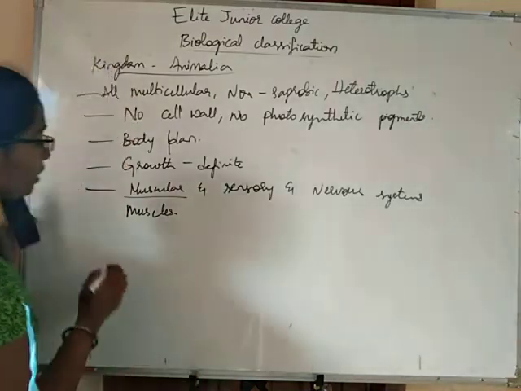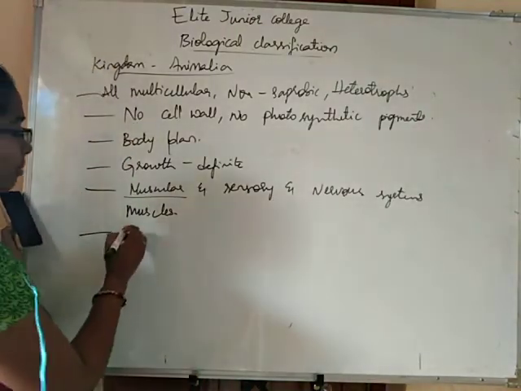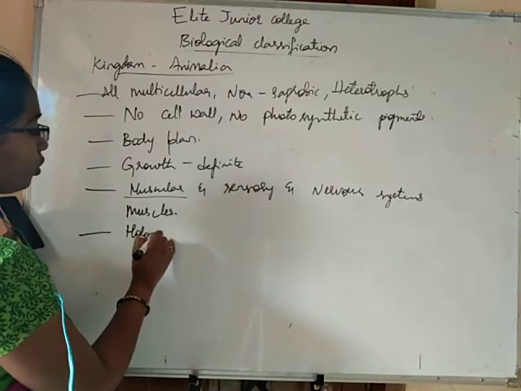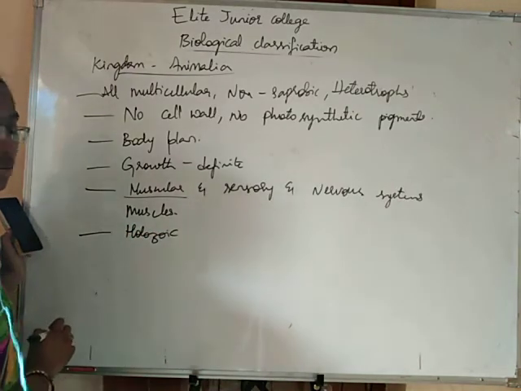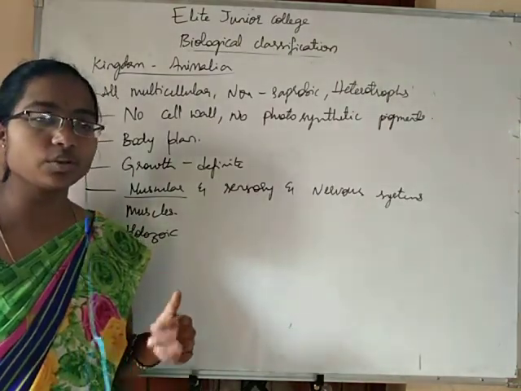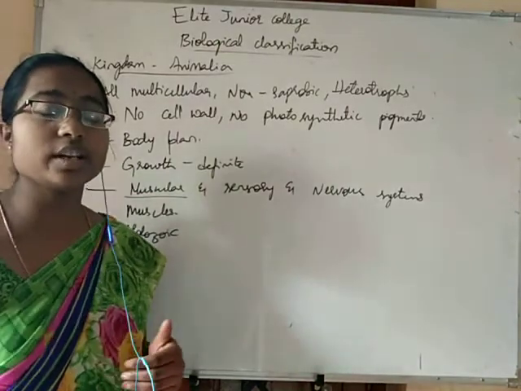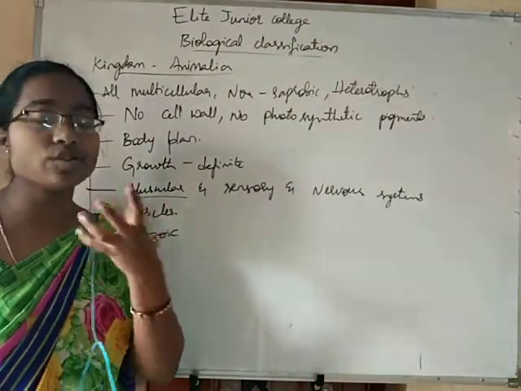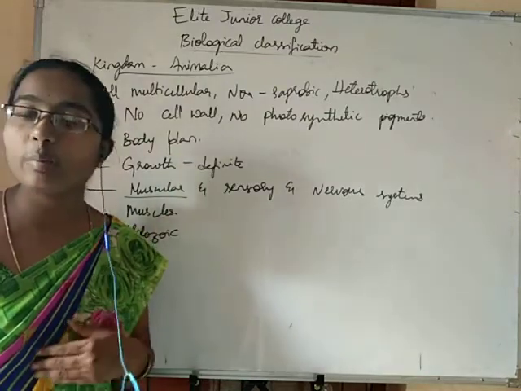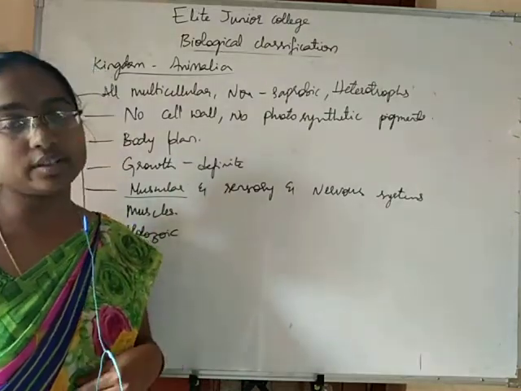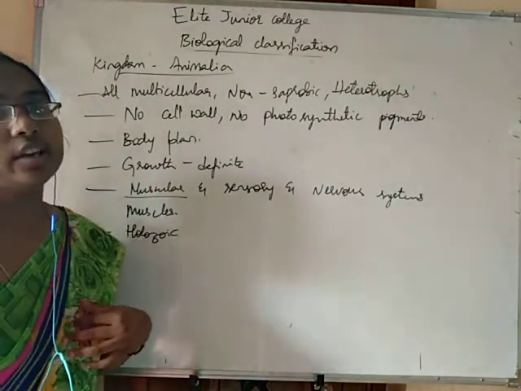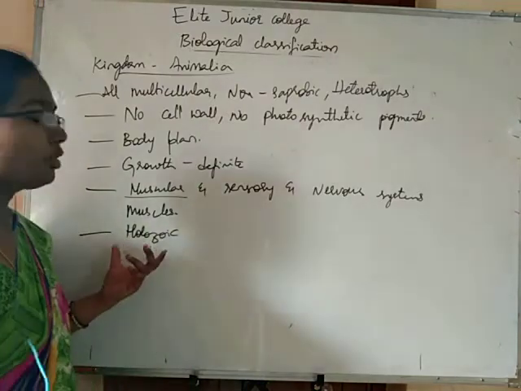Okay, and in animals, the major kind of nutrition is holozoic nutrition. As I have already told you regarding holozoic nutrition, the nutrition is by ingesting solid food particles, and after the food is taken into the body, the food will be digested from within the body itself. So, such kind of nutrition where food is eaten and digested inside the body is called holozoic nutrition.